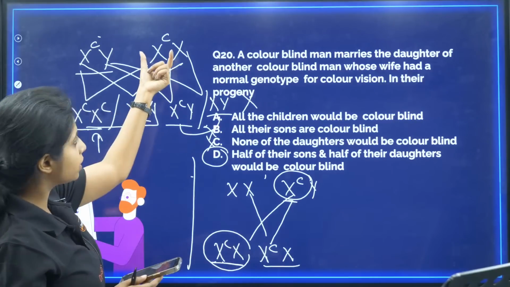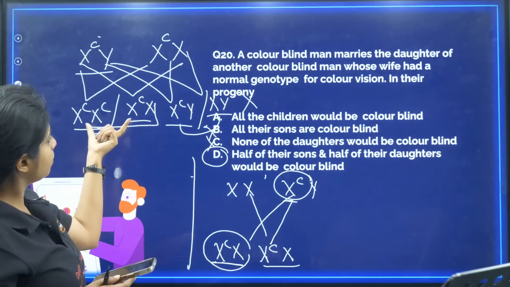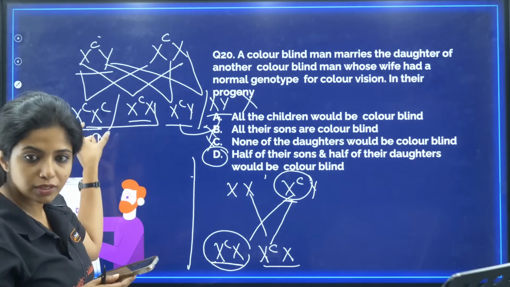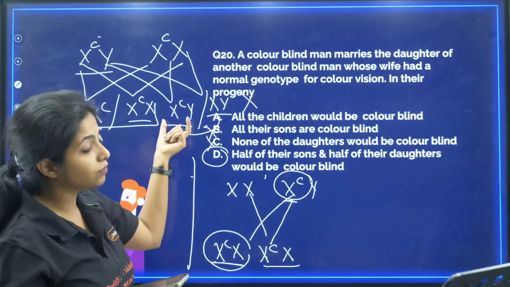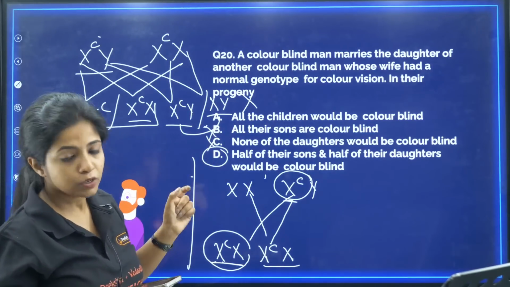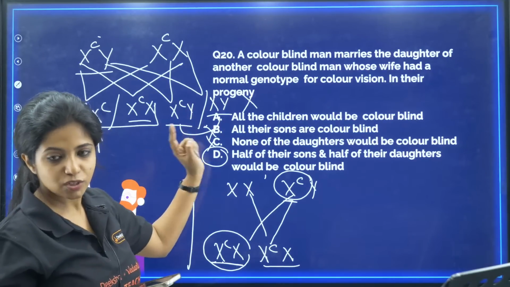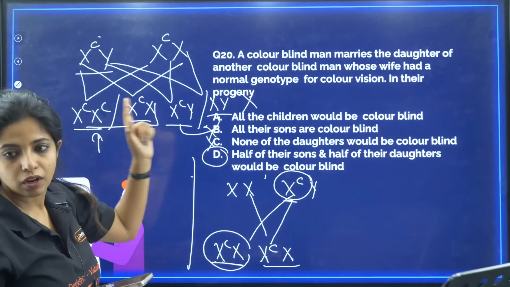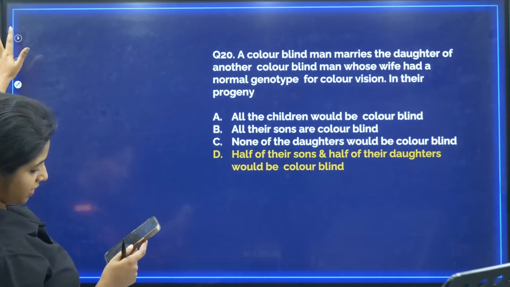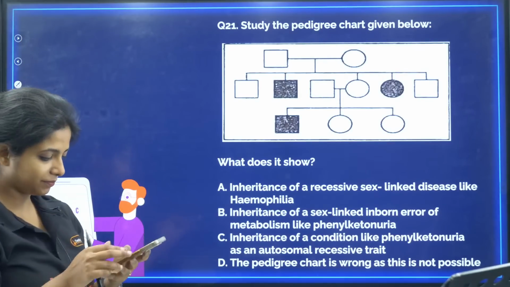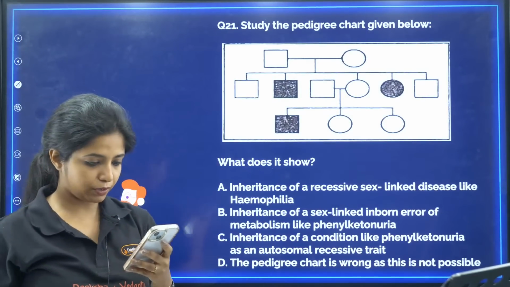Now I'm going to place it over here, and I'm going to try to find out. So when I tried to find out, I found that in 2 females, one of them was having the color blindness and one was the carrier. In 2 males that were produced, one of them had the color blindness, the other was normal. So can I say half of their sons? Okay, in between 2, only one had. So half of the sons and half of the daughters would be colorblind. I hope now you might have understood this. Now, children, please try to solve this. Pragati, I hope you understood that.